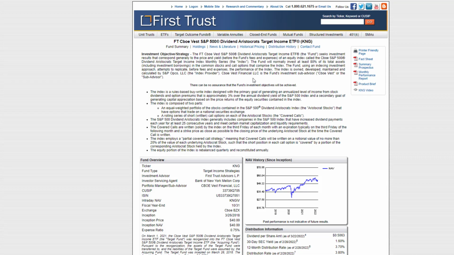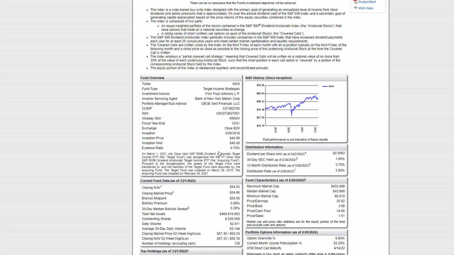The only website that I could find for KNG was this right here from First Trust. A few things to note here. The expense ratio is 0.75. The inception price was $40, and we will use that, and its inception date was March of 2018.